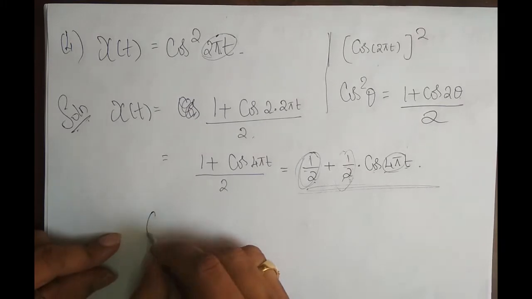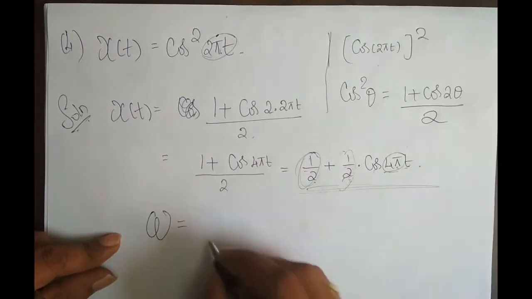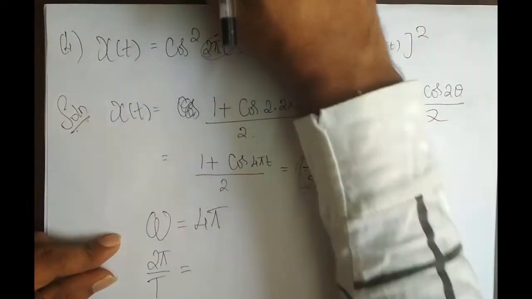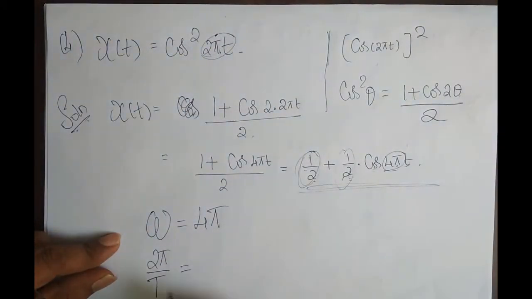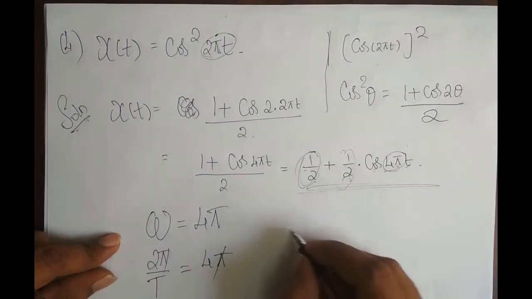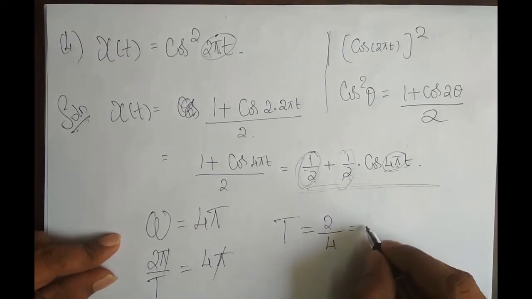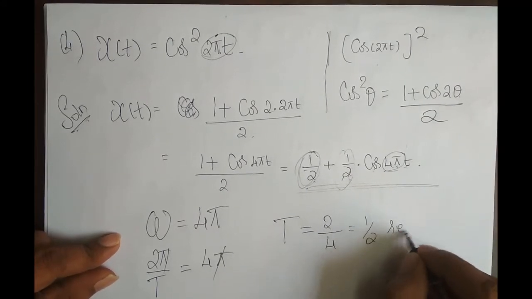Okay, now what is omega? Omega, you have to equate here with 4 pi, right? And 2 pi by capital T. Omega in terms of fundamental period, I can write as 2 pi by T. It is equal to 4 pi. Okay, and pi cancels out. Therefore, capital T is equal to what? 2 by 4, which is equal to 1 by 2 second.